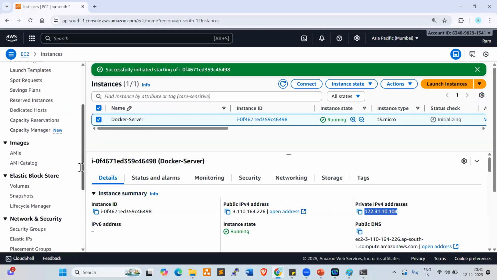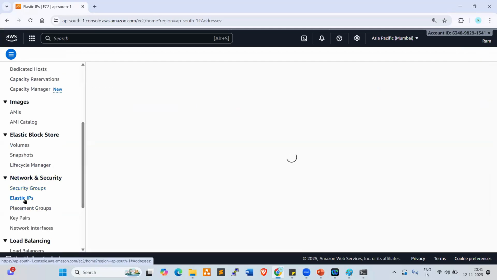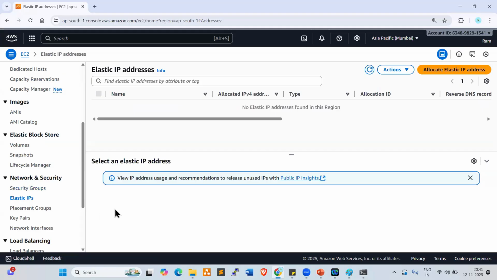Scroll down here. There is Network and Security, and here we have Elastic IPs. We need to get the IP from the AWS data center. How do we get the IP? How can we allocate the IP to the server? Practically, I'll show you.